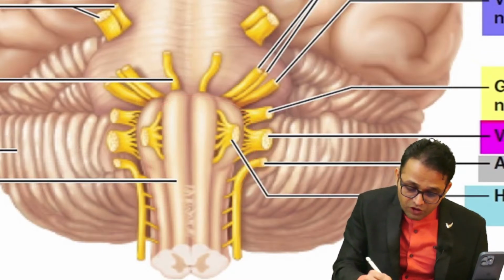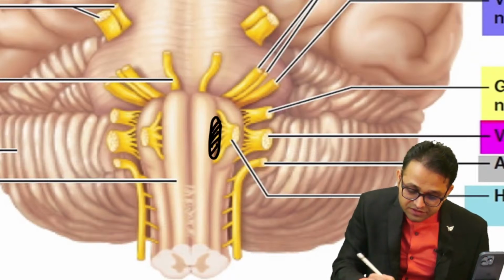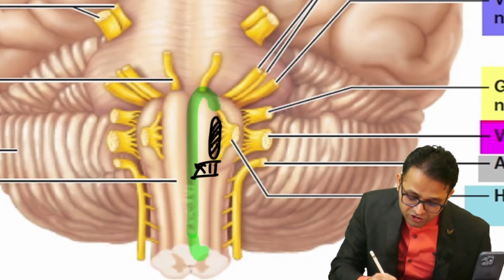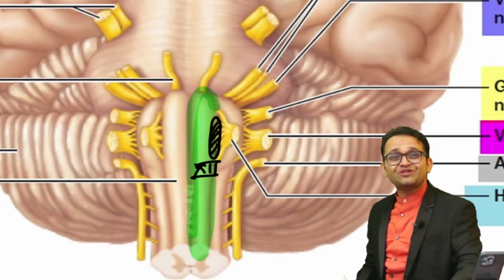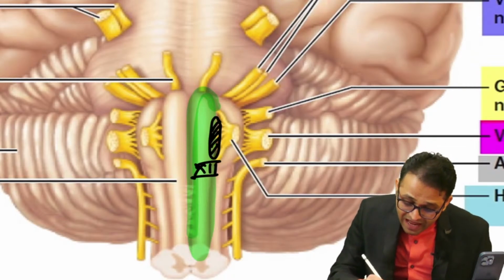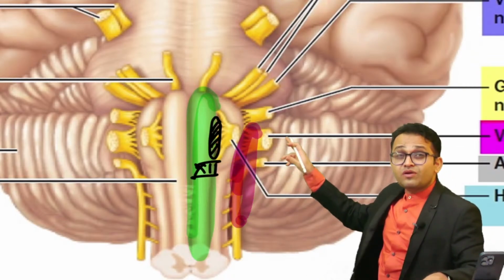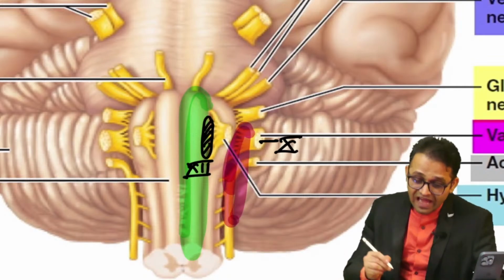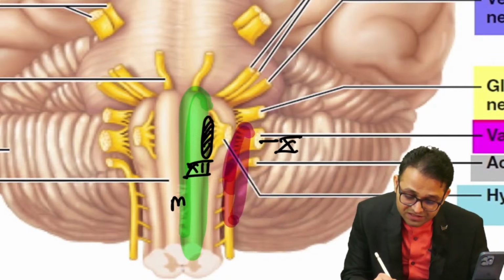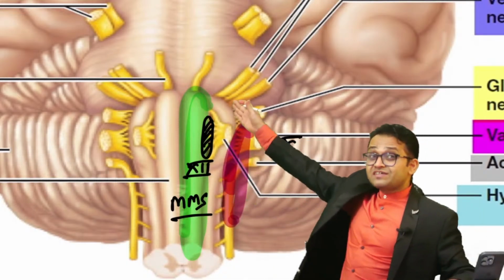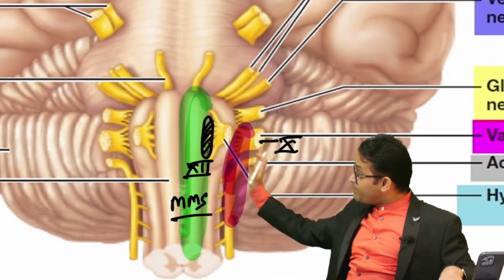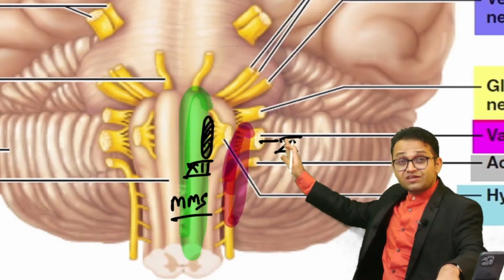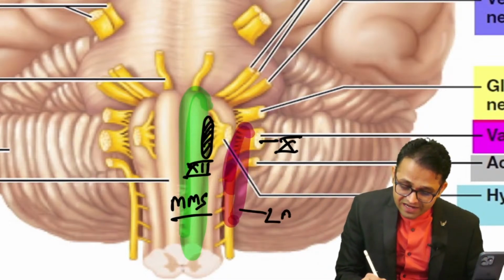So in the medulla, you will observe there is a midline portion. At the midline, there is the 12th nerve. So if there is damage to this midline part of the medulla, this is the medial medullary syndrome. But if there is damage to the lateral part of the medulla, mainly which cranial nerve? There is the 10th nerve. So damage to the midline part of the medulla is the medial medullary syndrome. It is affecting the general somatic efferent column of the midline. And you can see the lateral part of the medulla, where mainly the 10th nerve is. So this is our lateral medullary syndrome.